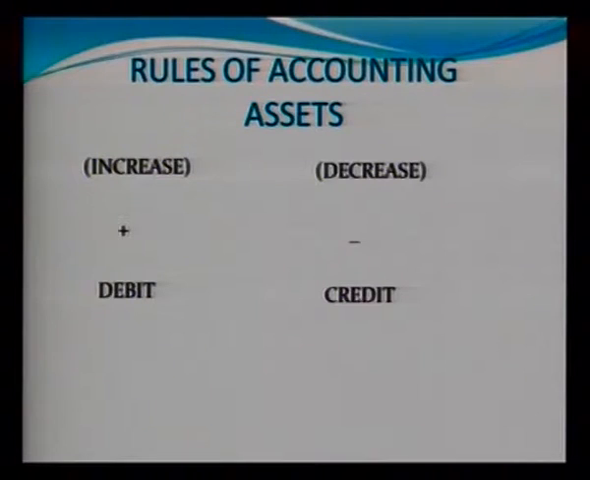In these rules of accounting, we first take the category of asset. As I told earlier, in the T shape of an account, we have two sides: one is debit and the other is credit. If we purchase an asset, that means our assets will increase, so that will be debited. And if we sell the asset, that means the asset is decreased, and then the asset will be credited. So, whenever we are preparing an account of an asset, the debit side would be the increase side and the credit side would be the decrease side.